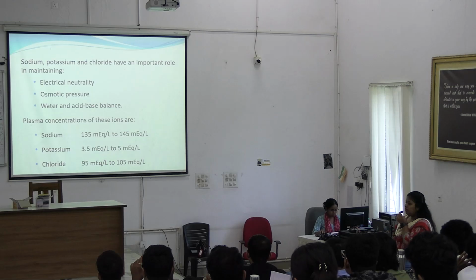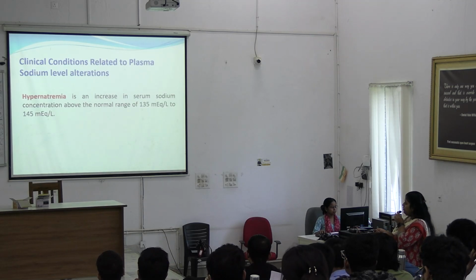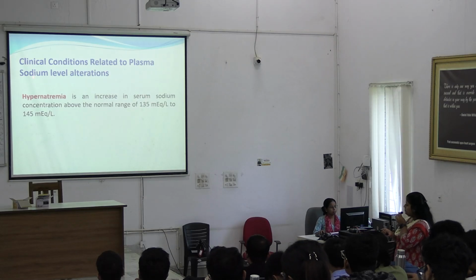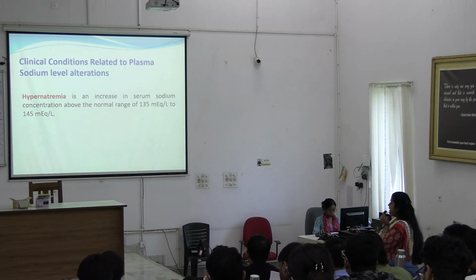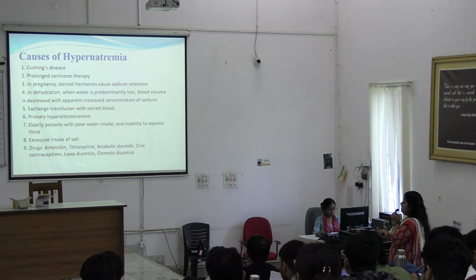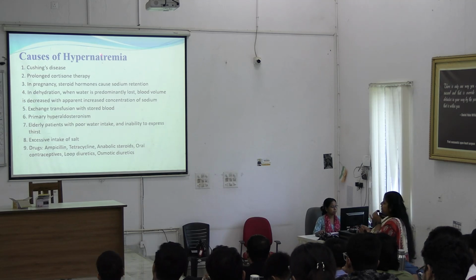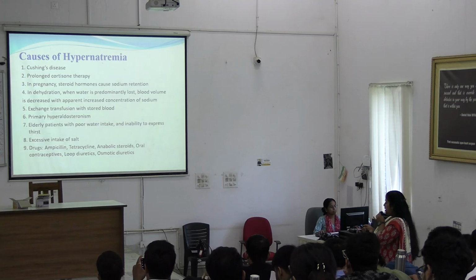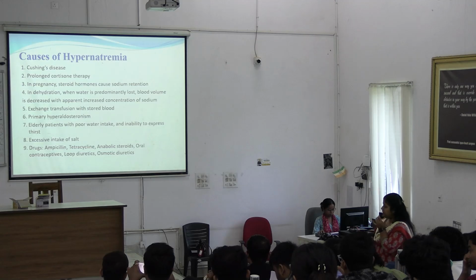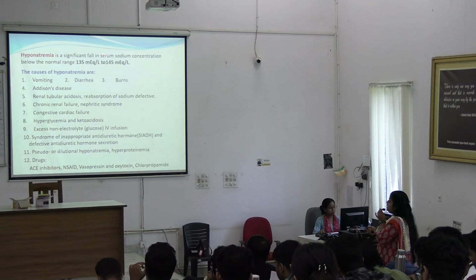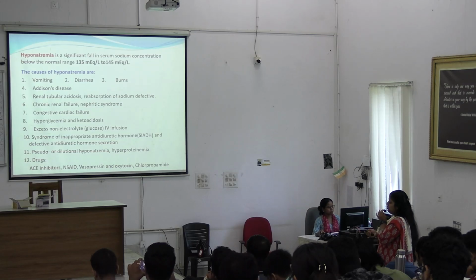These are the plasma concentrations of sodium, potassium and chloride. Now, you know the altered sodium level: if it is increased, it is hypernatremia. I will not go into details, and these are the causes. Just remember the term hypernatremia, and these are the causes. Hypernatremia is increased sodium concentration. Hyponatremia is a fall of sodium concentration below 135, and these are the causes.